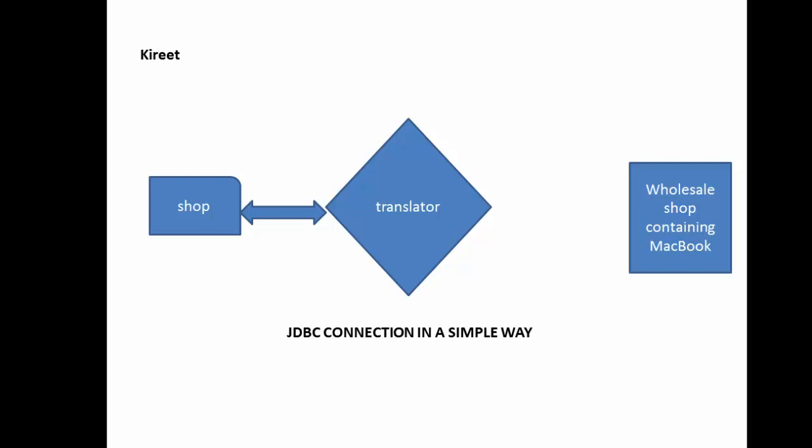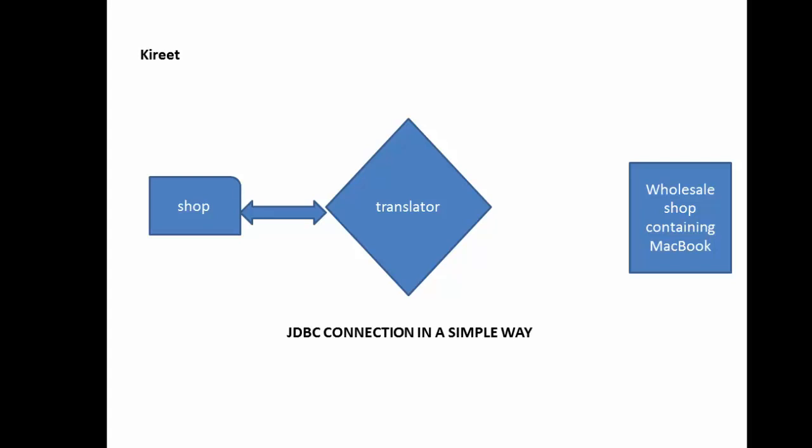Now in order to justify this statement, or the whole architecture of the JDBC connection, we have to create a scenario. We'll understand it with the help of a scenario, so that it will be easier for you to correlate the different components inside this JDBC architecture. When we do the programming, we will require these components in our program, so that effective communication between the Java application and the database can happen.